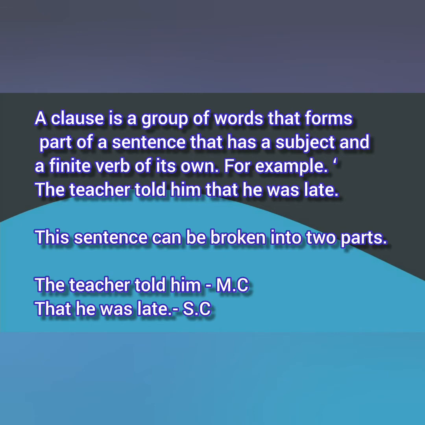A clause is a group of words that forms part of a sentence that has a subject and a finite verb of its own. For example, the teacher told him that he was late. This sentence can be broken into two parts. The teacher told him is the main clause. That he was late is the subordinate clause. This is called clause analysis. We have to identify the main clause and subordinate clause.